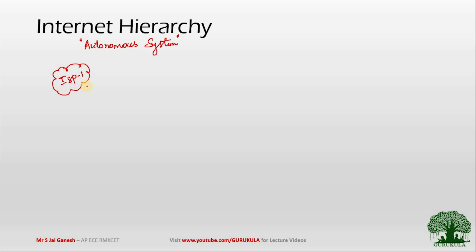Similarly, we don't have only one internet service provider to connect the entire world. We will have multiple internet service providers. As an example, I will consider there are two internet service providers. Each and every internet service provider will be termed a different autonomous system. Jio is a separate autonomous system where they can autonomously operate or autonomously change the infrastructure. So each and every internet service provider, we call as an autonomous system.